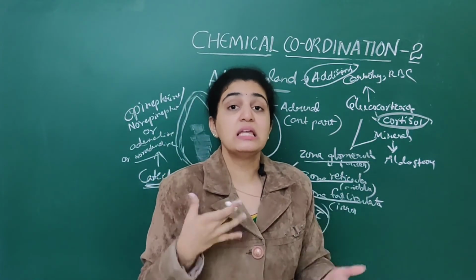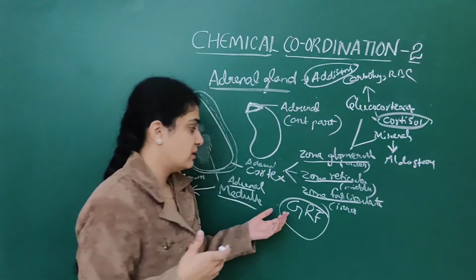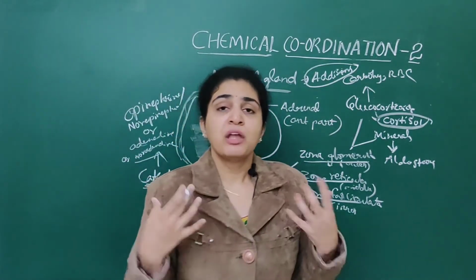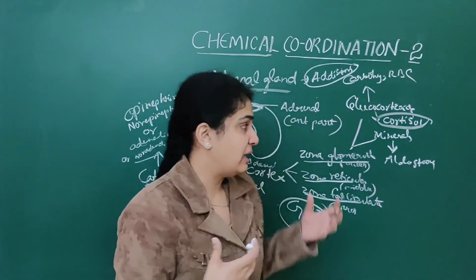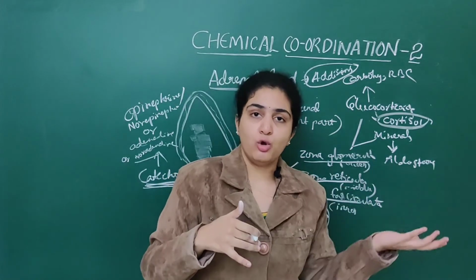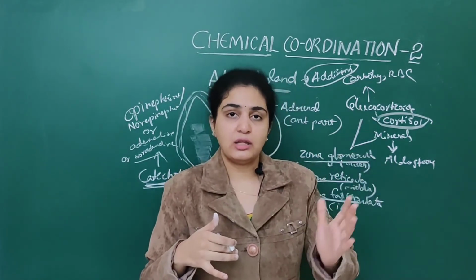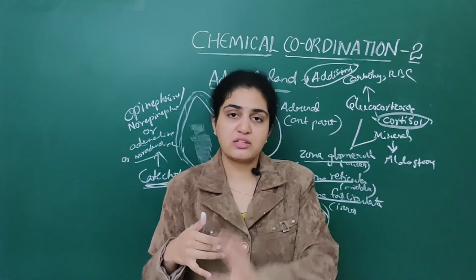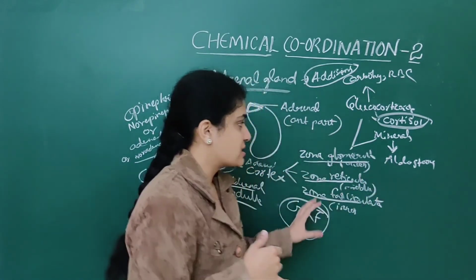But for easy remembrance, I am saying this. Remember GRF because they'll ask mostly in NEET. From the outer side you should remember: glomerulosa, reticularis, fasciculata. So they'll ask like this.